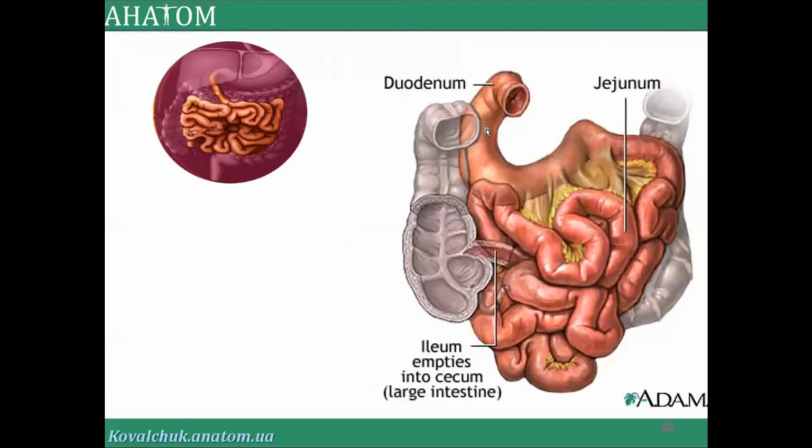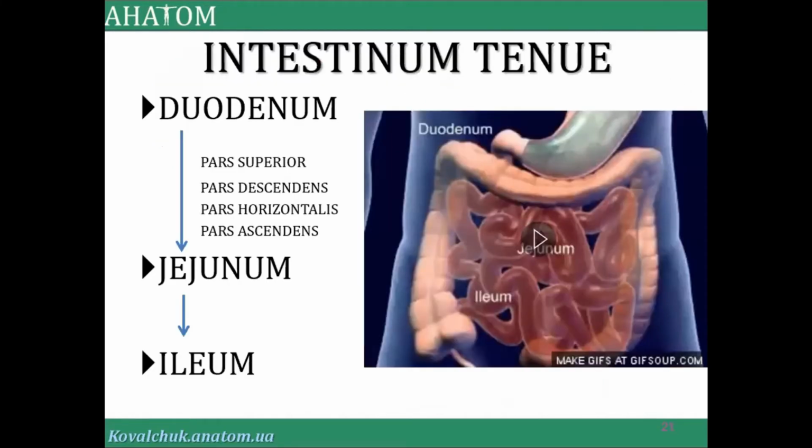Here will be opening the bile duct and the 2 small ducts of the pancreas. Please remember this moment, it's very important too. And above the duodenum is located the stomach.